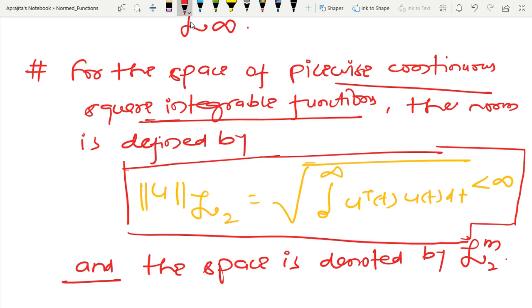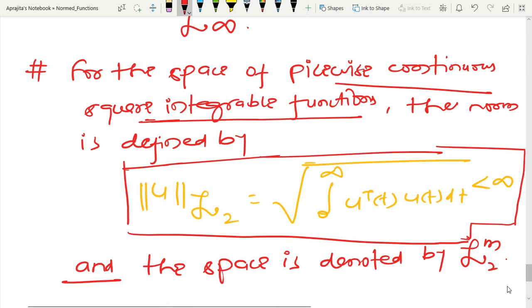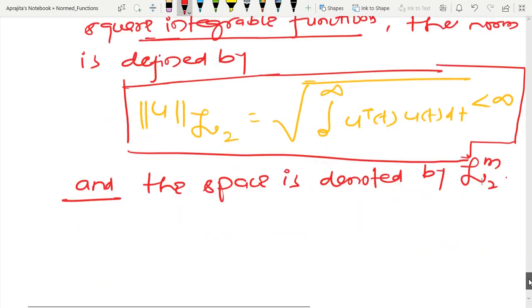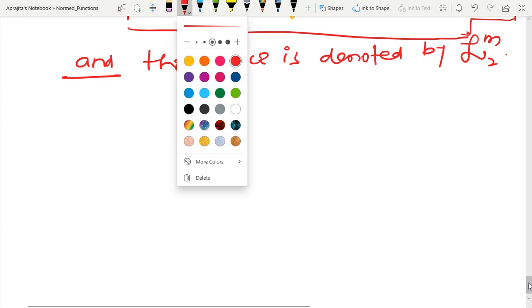So now let us try to generalize. Same as before, we are defining the infinity norm, the 2 norm, and after that we are talking about the p norm. So the same kind of thing I can generalize for the functional space, or a space where a function is going to lie.